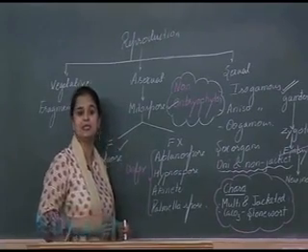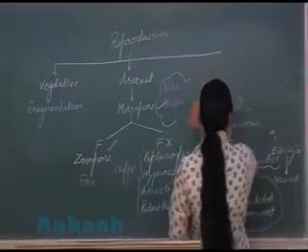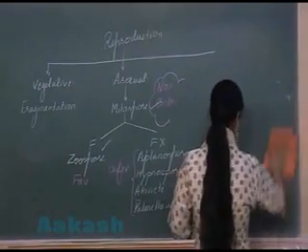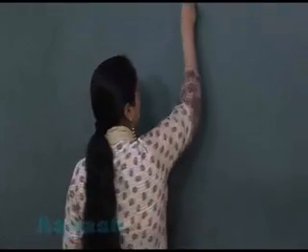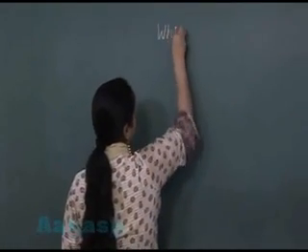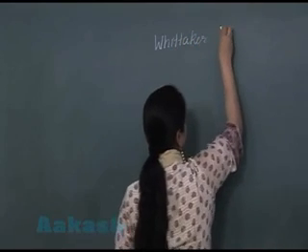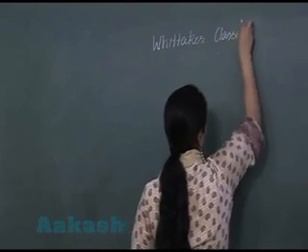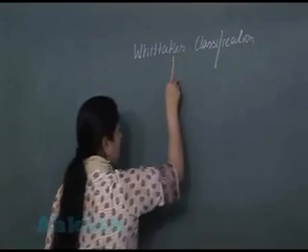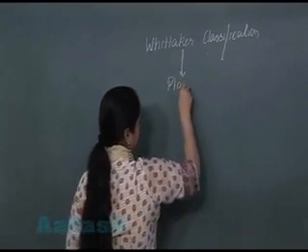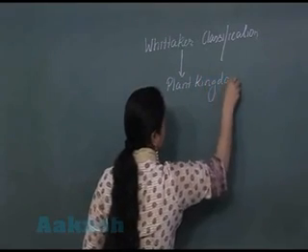Now we will be dealing with the different algal groups. According to the Whittaker classification system, the plant kingdom includes algae.